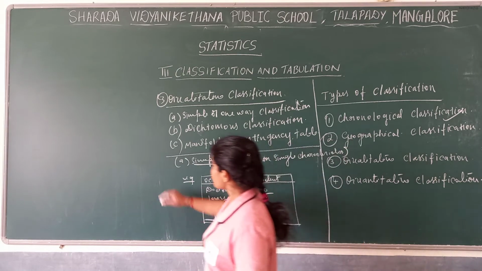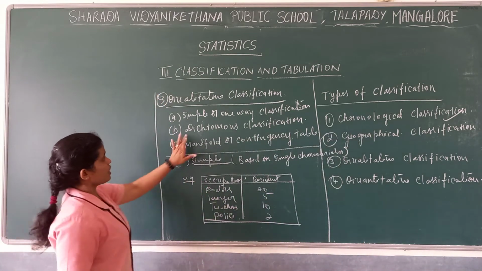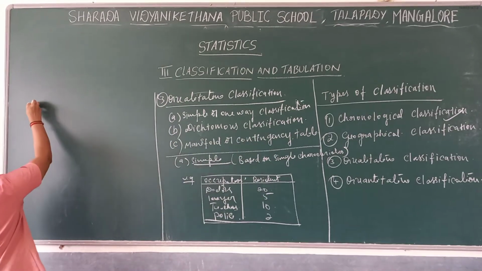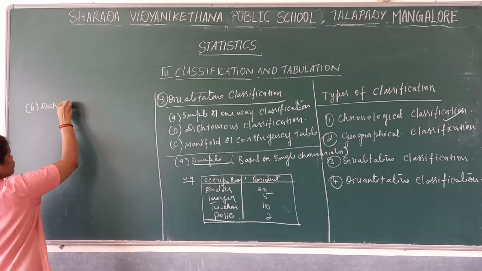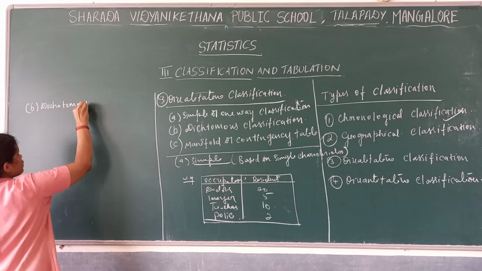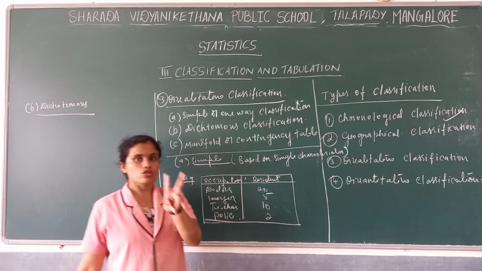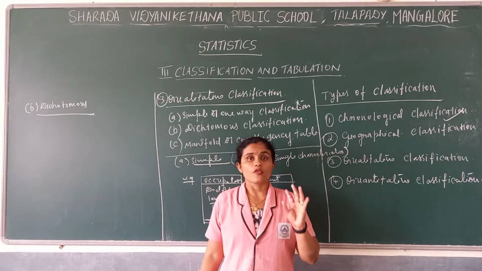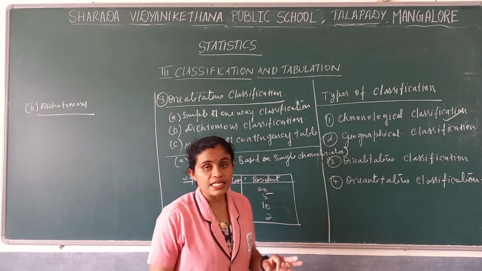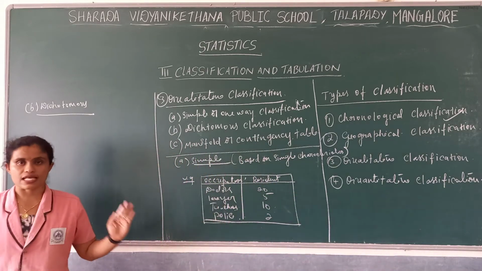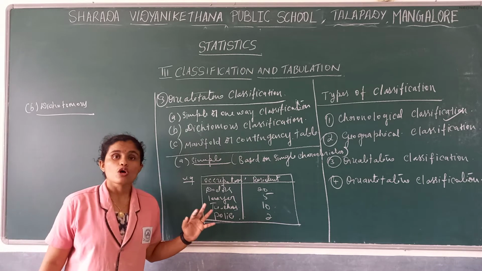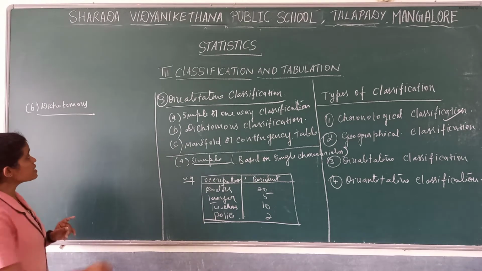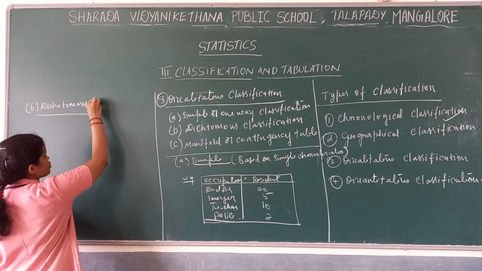Now, here we will take the second one, B, that is dichotomous classification. What do you mean by dicho? Dicho means two. Where we divide the single characteristic into two classes. That single characteristic only, if we divide it into two classes, then we call it dichotomous classification.